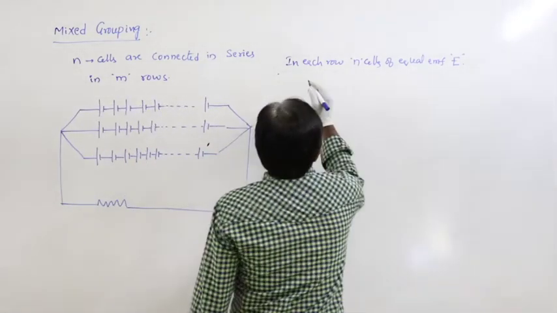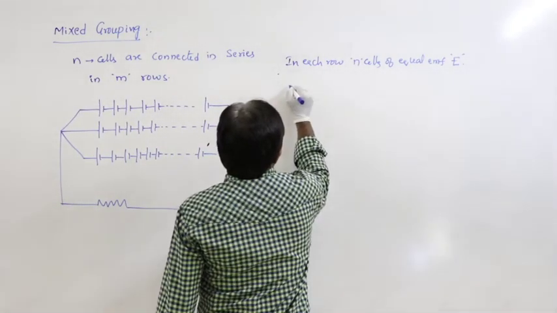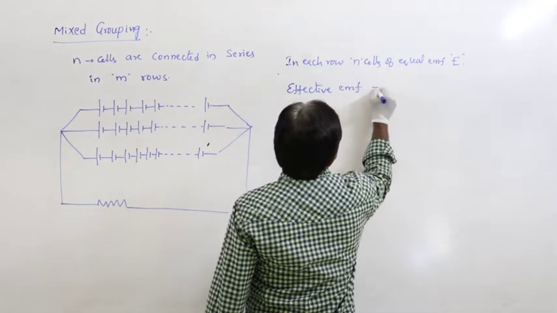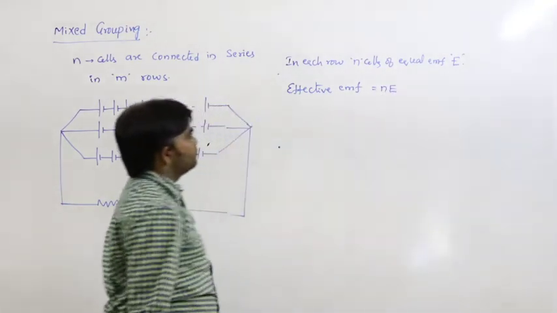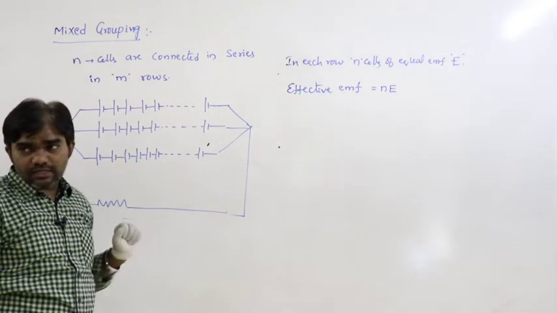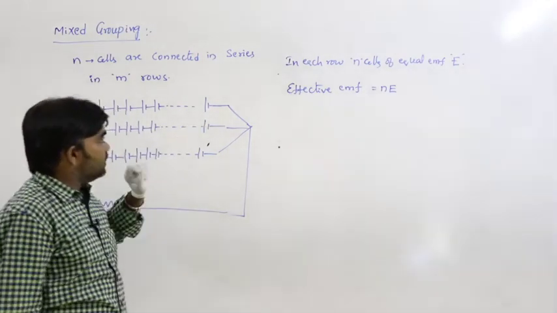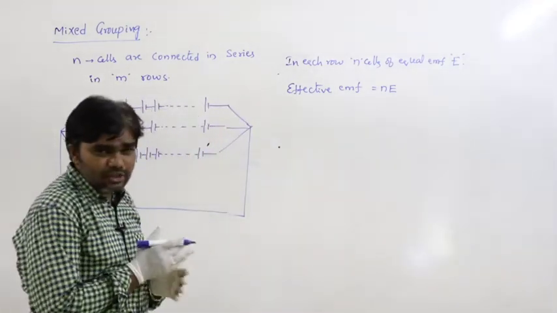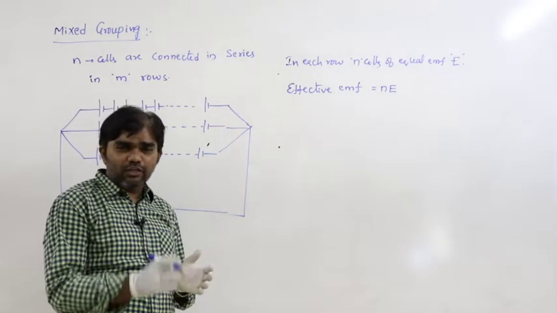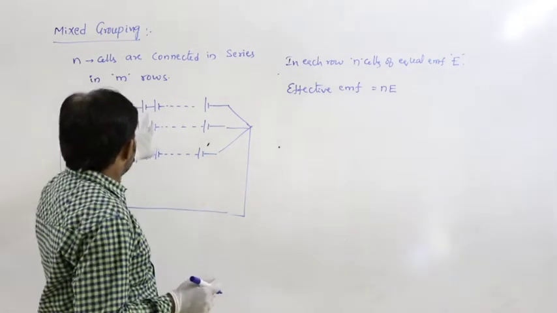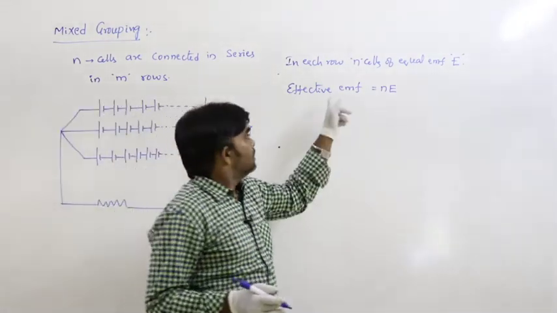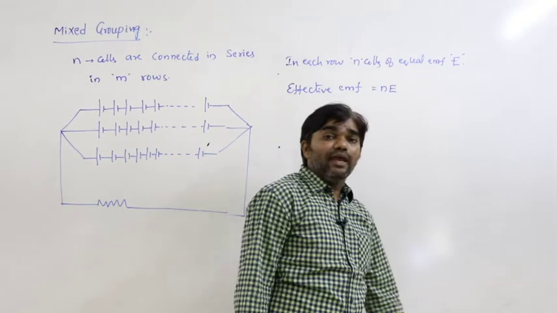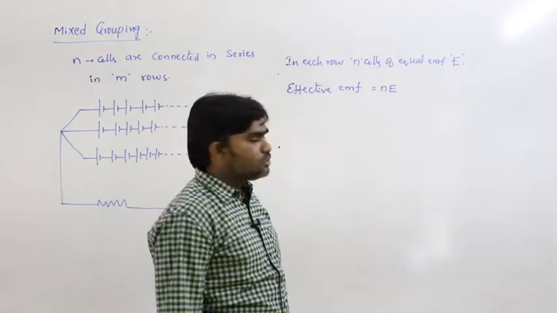So in series, the effective EMF is nE. If n cells are connected in series, what is the effective EMF? nE, because in series combination the total EMF is E1 plus E2 plus E3 and so on. We are connecting n cells, that's why the effective EMF is equal to nE.